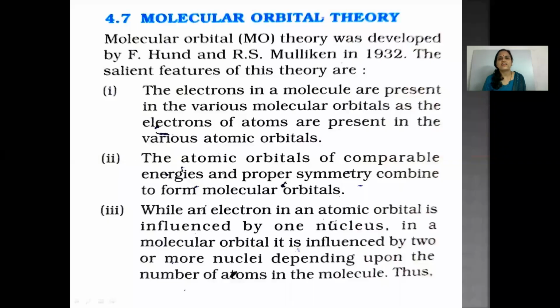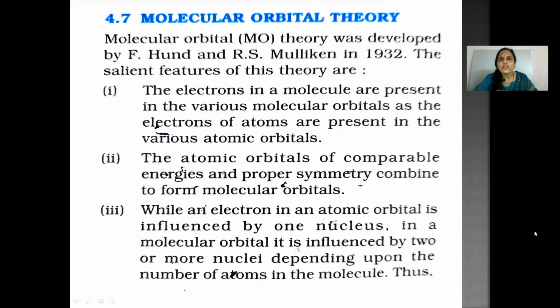Today we'll start with the molecular orbital theory, and this molecular orbital theory was first formulated by Hund and Mulliken in 1932. The salient features of this theory are: the electrons in a molecule are present in the various molecular orbitals as the electrons of atoms are present in the various atomic orbitals. The atomic orbitals of comparable energies and proper symmetry combine to form molecular orbitals.